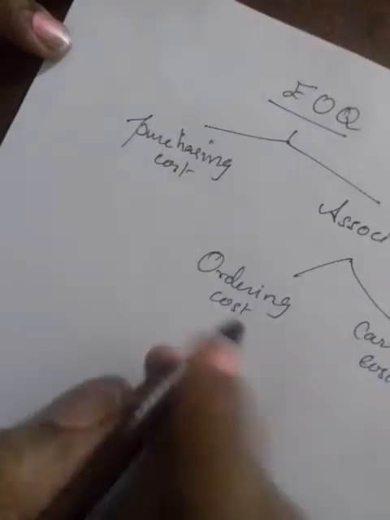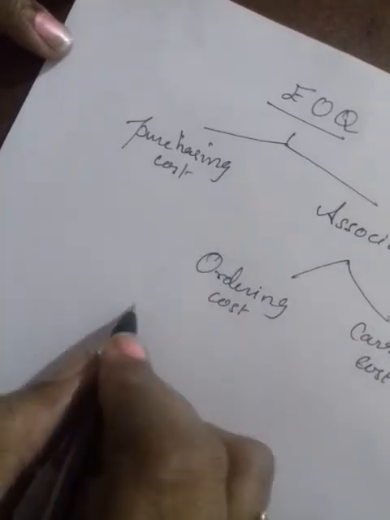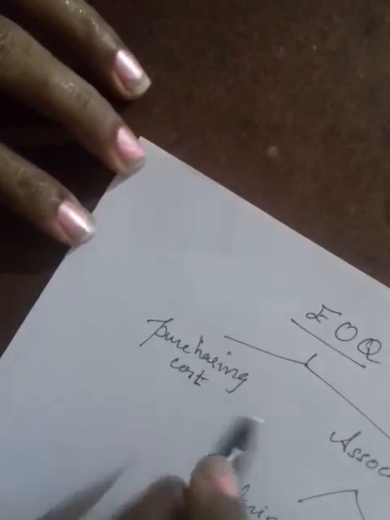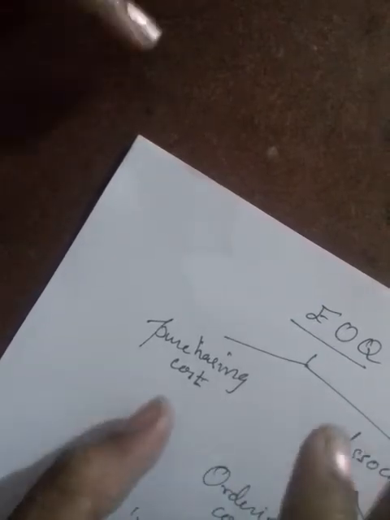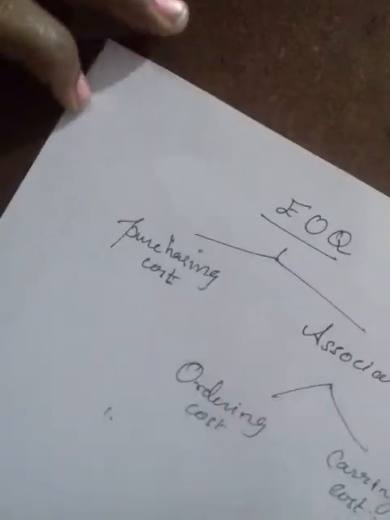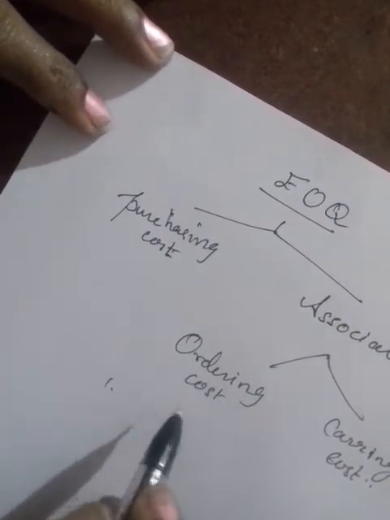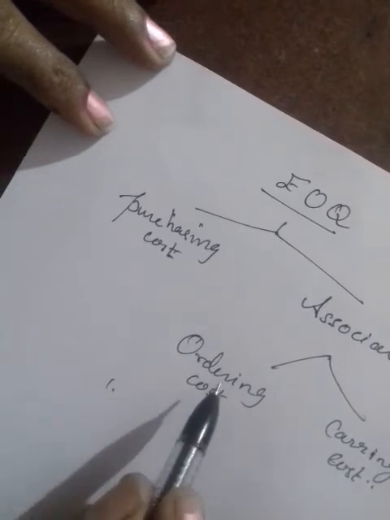So now we'll see what the costs are. It will be there in ordering cost. No need to bother about the purchasing cost. You are going to purchase certain raw material or certain machineries to run your manufacturing center, so this associated cost we will discuss. So what costs are incurred, what costs you have to bear in ordering?